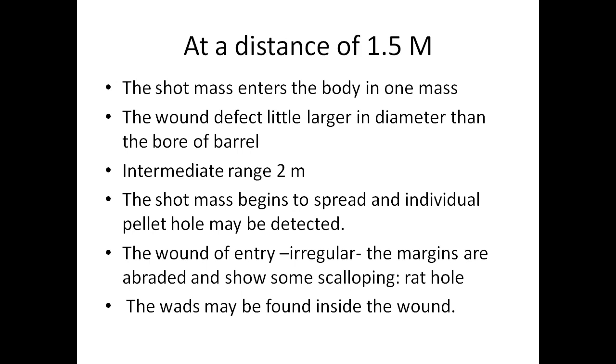Then the intermediate range, that is 1.5 to 2 meters. The shot mass begins to spread and individual pellet holes may be detected. The wound of entry is irregular. The margins are abraded and show some scalloping. When the margins are irregular, the appearance is like a rat hole. Sometimes the question is asked, at what distance do you get a rat hole? It is at 1.5 meters. Rat hole appearance of the injury at 1.5 meters.